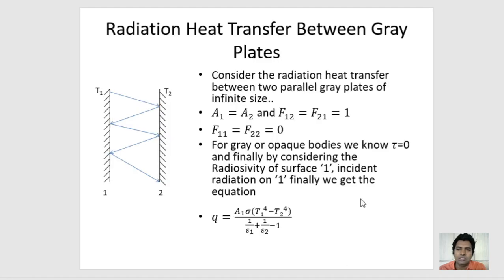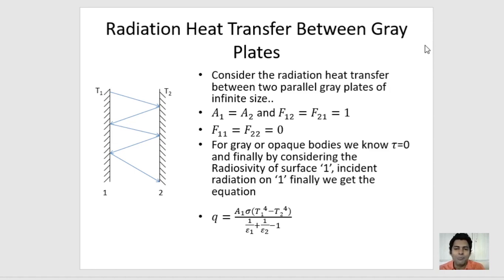Now look at the example. Here, the radiation heat transfer between gray plates. Consider in the figure that there are two plates, 1 and 2, having infinite length. Both are facing each other. One plate has the temperature T1 and plate 2 has the temperature T2. Consider the radiation heat transfer between two parallel plates of infinite size. A1 is equal to A2 and F12 is equal to F21 is equal to 1. Here F11 and F22 are 0 because both the plates cannot see themselves. That's why these two factors are 0.